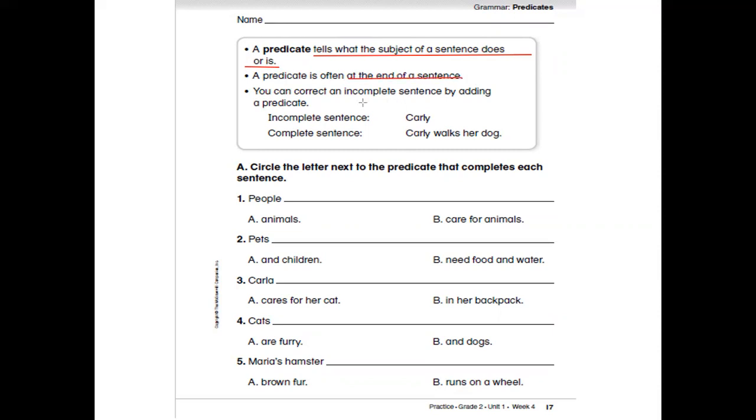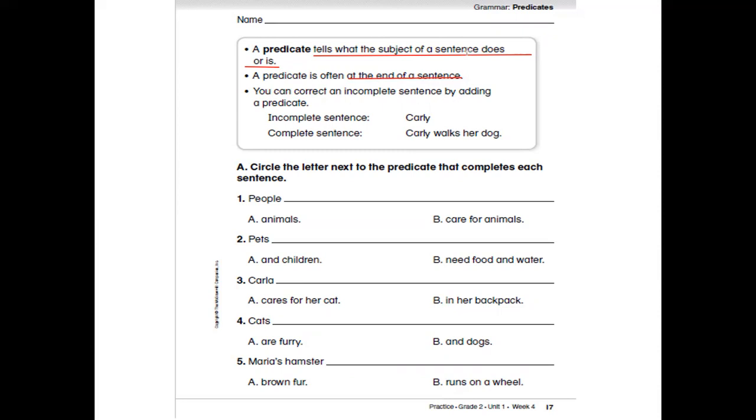You can correct an incomplete sentence by adding a predicate. If there is a fragment, or a sentence without a predicate, we can correct it by adding a predicate. For example, if we have Carly, it's not a sentence, it's a fragment, an incomplete sentence. If we say Carly, what about Carly? We don't know. But if we say Carly walks her dog, that will be a complete sentence.